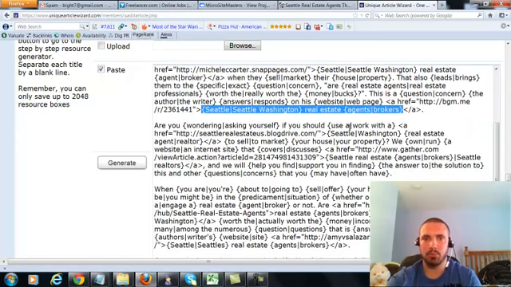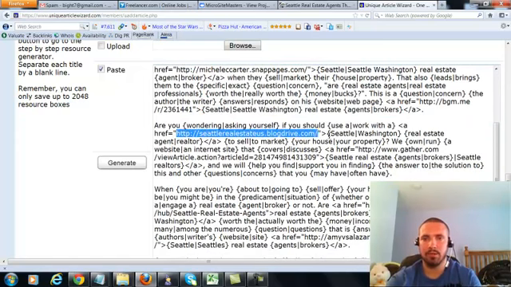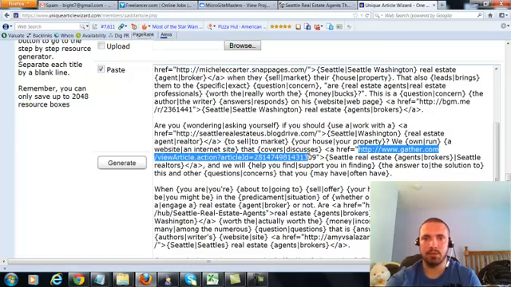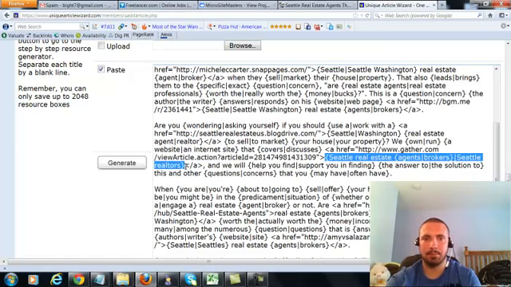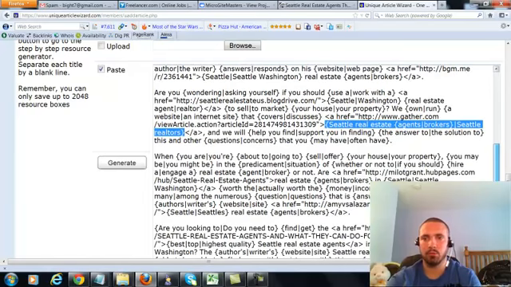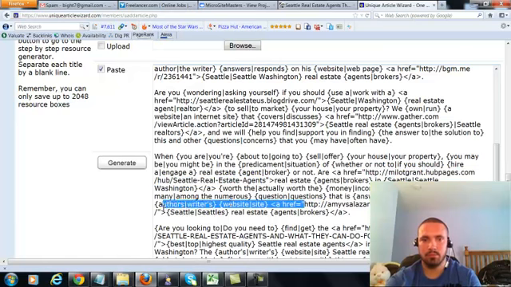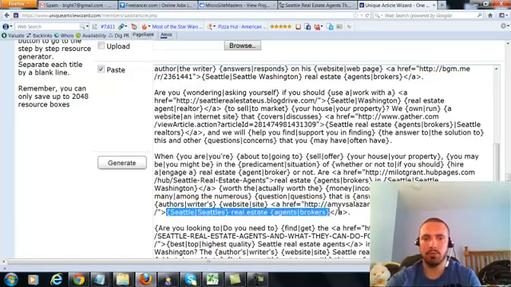Alright, here's Web 2.0 property number 15 and resource box number 3. And that's the anchor text for that. And then here's number 16. And that's the anchor text for that. Alright, so resource box number 4. We have 17 and 18. Of course, with the respective anchor text in between the code.